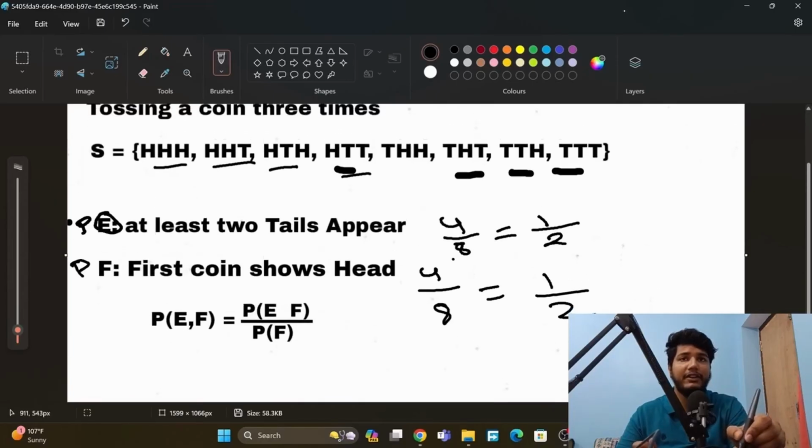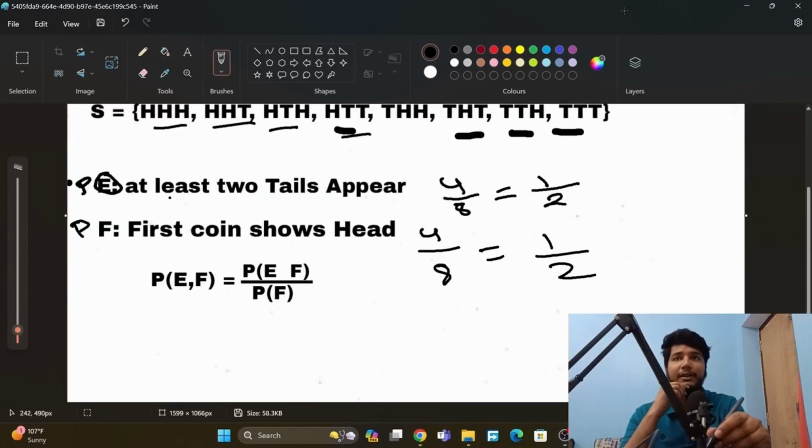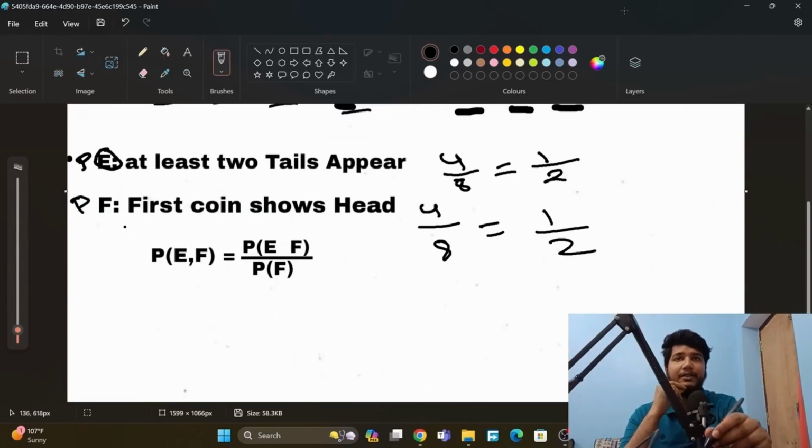Now we have to find the conditional probability of these two. We have to find the probability that at least 2 tails appear, but the condition already given is F, the first coin shows head. The first coin should be head. So what is the formula? We have to find the probability of E, at least 2 tails appear, given that the first coin shows head. The first coin will be head, and after that it should be 2 tails. So now E intersection F will be there. This is the sign of intersection.